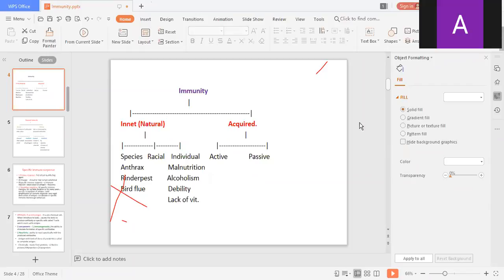Active and passive immunity. Then what are the two parts of active immunity? It is natural and artificial. What is natural active immunity?